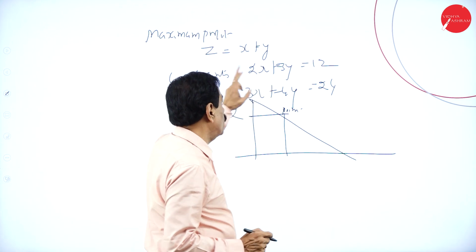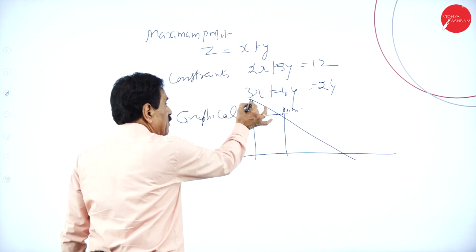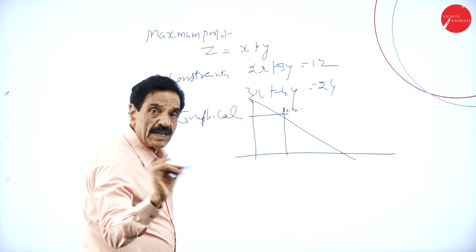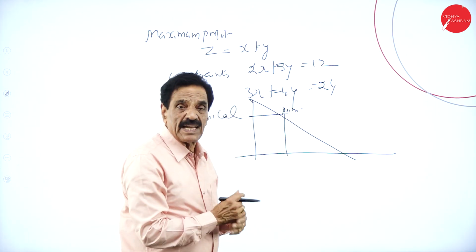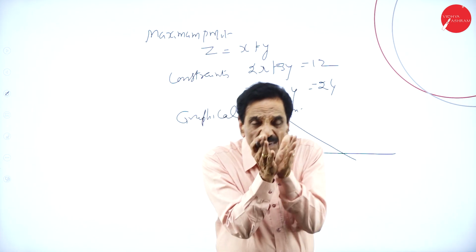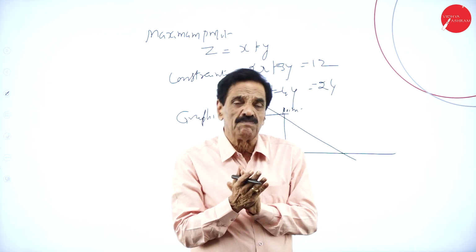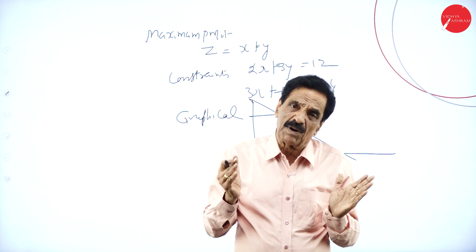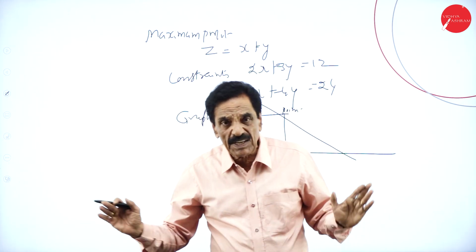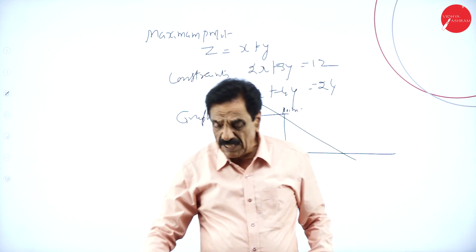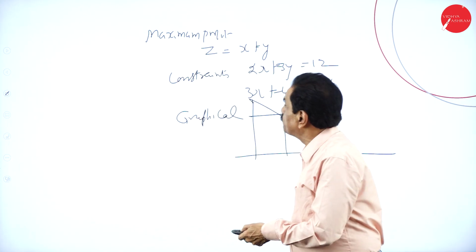If y is 0, what is the x value? In the second equation, if x is 0, what is the y value? If y is 0, what is the x value? These are represented in a graph, where the maximum profit is available. We solve the problem theoretically and slowly, with a graphical representation where the maximum profit is available.